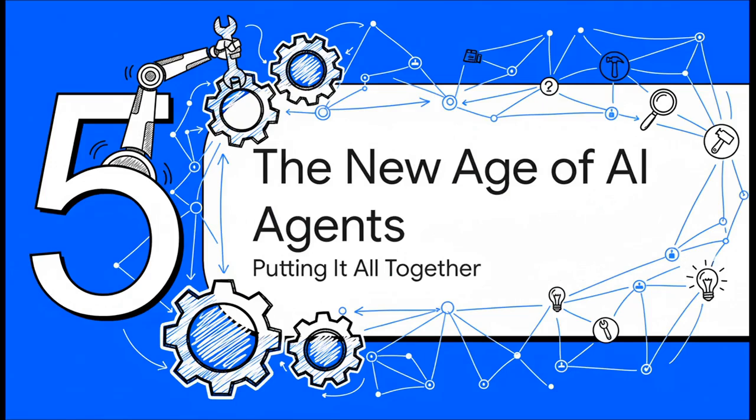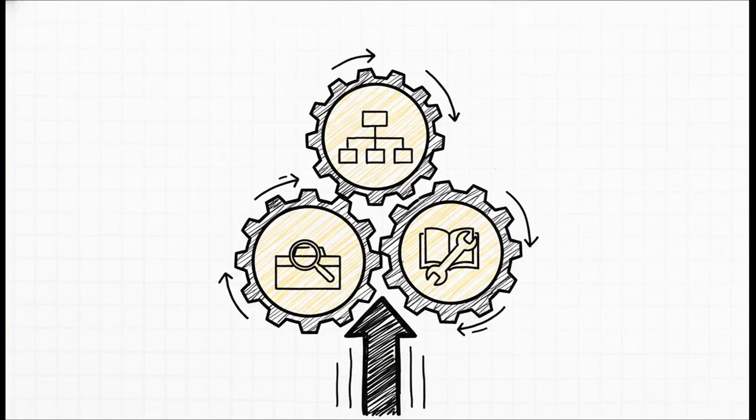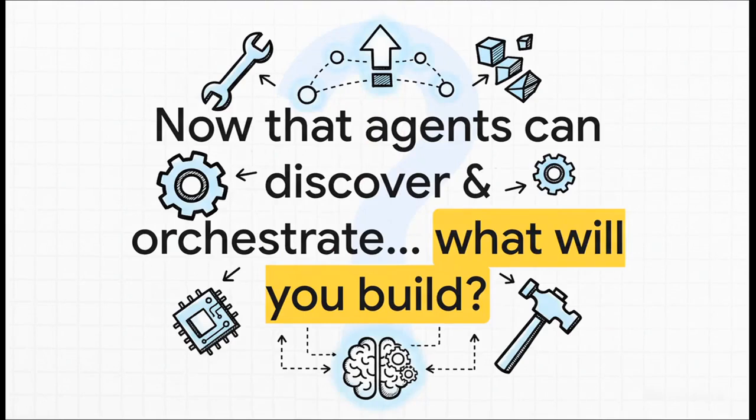So let's tie this all together. Let's take a look at what this new reality for AI agents really looks like. What we have here are 3 breakthroughs that are designed to work together as a single, complete system. Tool search solves the problem of discovery. Programmatic calling solves execution, and tool use examples solve invocation, using the tool correctly. Together, they are the foundation for a whole new generation of much smarter, much more capable AI agents. This is a really big deal because it shifts tool use from just simple function calling to truly intelligent orchestration. It's opening up a whole new frontier for what's possible.